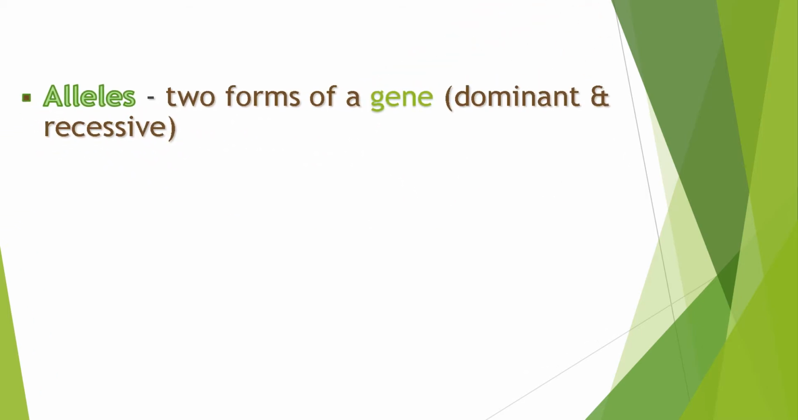To better understand the topic, let us define more terminologies. The first one is allele. When we say allele, it refers to the two forms of a gene, or the alternative forms of a gene. We have two types of allele. We have dominant allele and recessive allele.